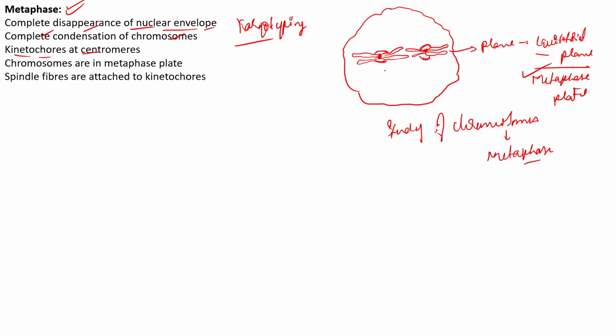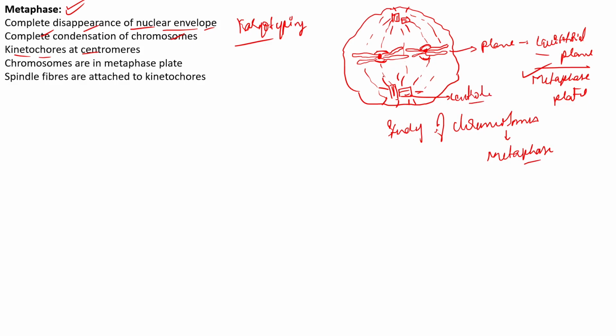You can also see that the spindle fibers that have arisen from the centrioles have now attached to the kinetochore. So these are the asters we are speaking of. The dark lines I have drawn are actually the asters. And this is the centrosome or centriole. It is mainly the centriole or the centrosome.